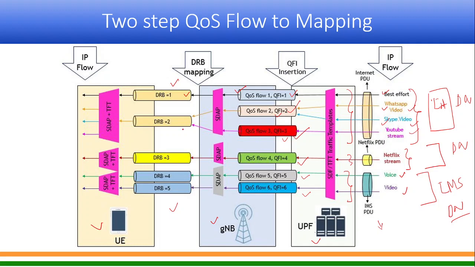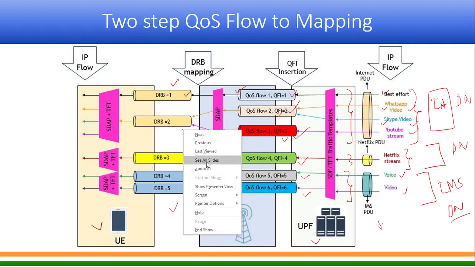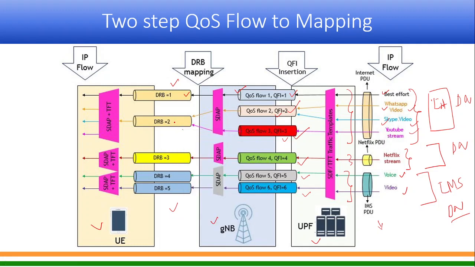As I said, one DRB can contain more than one QoS flow. On DRB 3 you are handling only QFI 4, which is the Netflix, right? And on DRB 4 you are handling voice call, which is QFI 5, and on DRB 5 you are handling QFI 6, which is video.